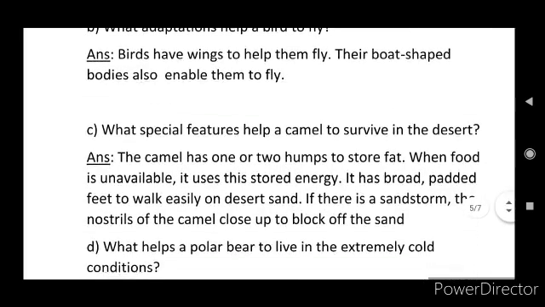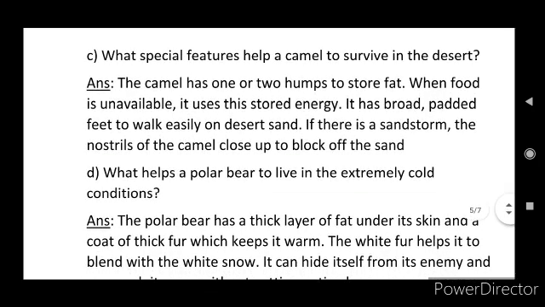And next, C question: what special features help a camel to survive in deserts? Answer: the camel has one or two humps to store fat. When food is unavailable, it uses this stored energy. It has broad padded feet to walk easily on desert sand. If there is a sandstorm, the nostrils of the camel close up to block the sand. These are some special features that help a camel to survive in the desert.